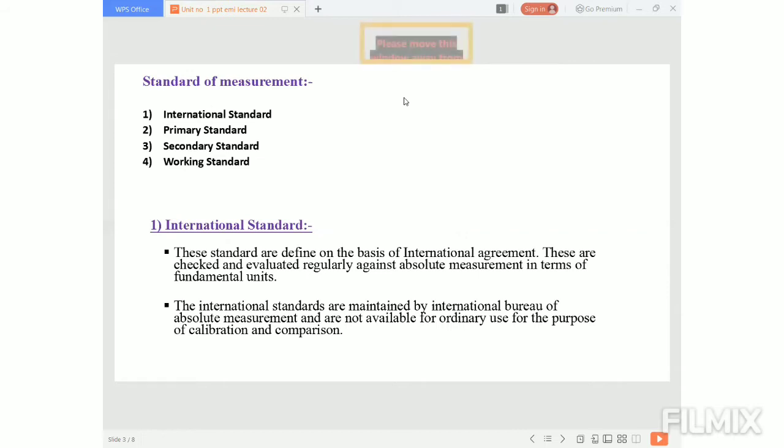These international standards are maintained by the International Bureau of Absolute Measurement and are not available for ordinary use. Means these standards are calibrated in the international laboratories, which is called the International Bureau of Absolute Measurement. And these standards are not available for ordinary use for the purpose of calibration and comparison. Their calibration and comparison is done at the international level.